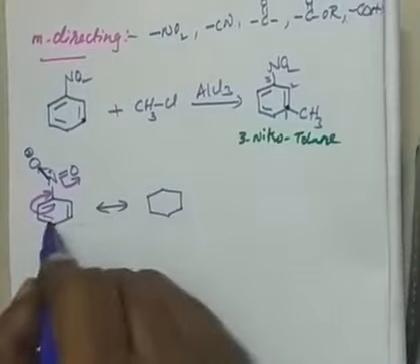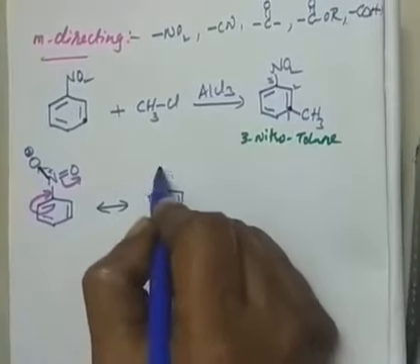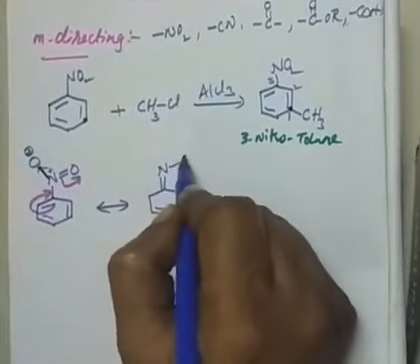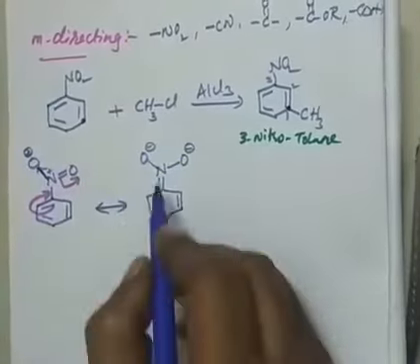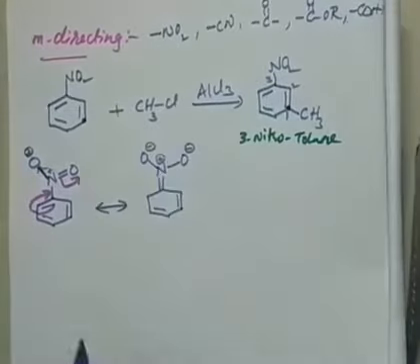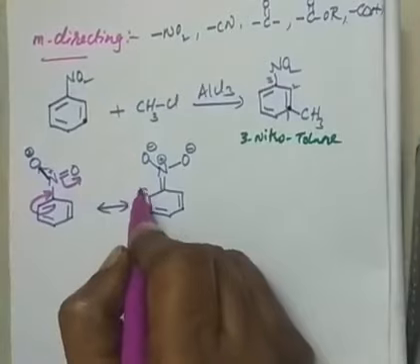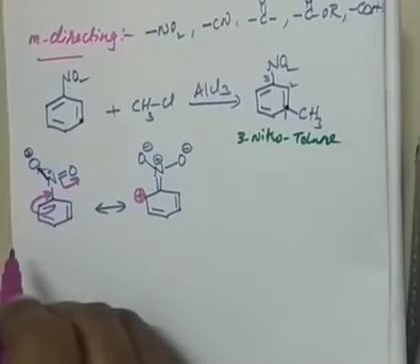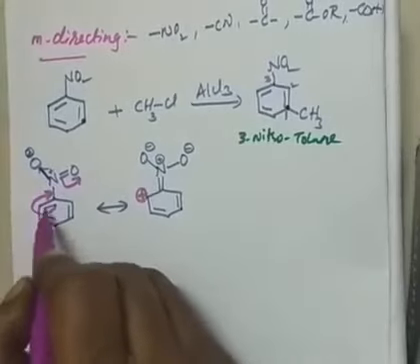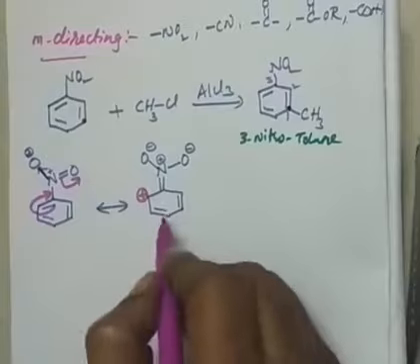It is taking electrons from the ring system. See, I am writing as it is. My double bonds are here, and this is nitro N, and this is O minus, and already an O minus is there here. So this is a positive charge. And what charge will I get onto the ring system? Obviously positive charge, because the double bond is taking off the electrons. Away from this ring, electrons are going. Therefore nitro is taking electrons from the ring system.